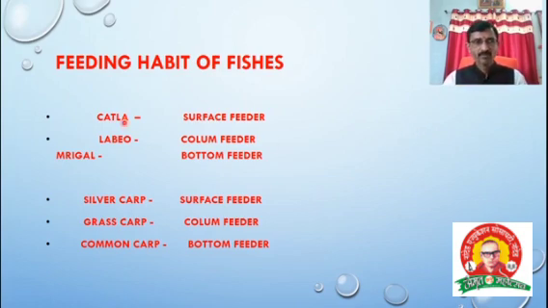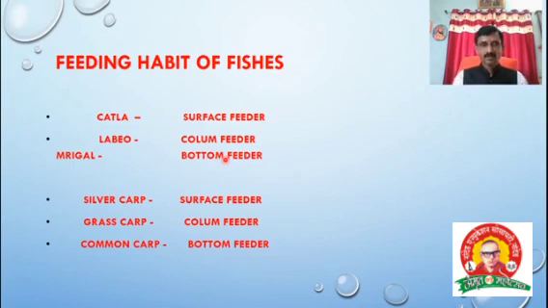Number 1, I mentioned, that is the Katla. Katla is a surface feeder. Already I told that the water has three levels: surface, column, bottom. Within that, the Katla, which belongs to the Indian major carps, is the surface feeder. Okay, surface, this is from the top one. Then the Rohu, which is the column feeder, which is the middle point of the water level. Then next one is the Mrigal, that is the bottom feeder, which is present in the bottom level of the water. This is about the three examples from the Indian major carps. Katla is the surface feeder, Rohu is the column feeder, and Mrigal is the bottom feeder. This is the feeding habit of fishes, where they live.